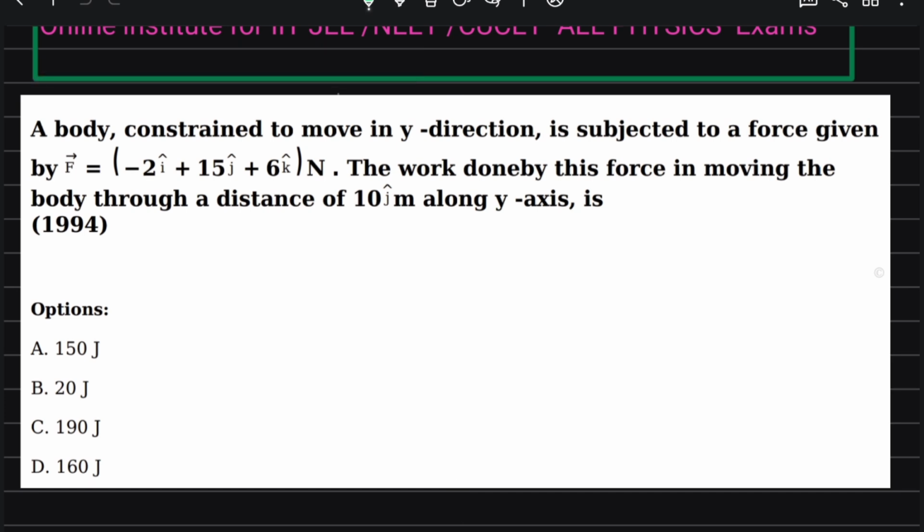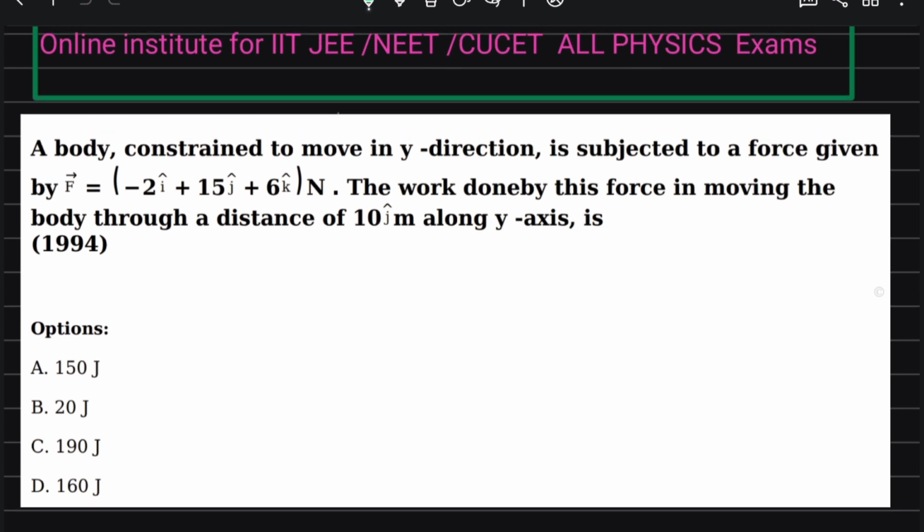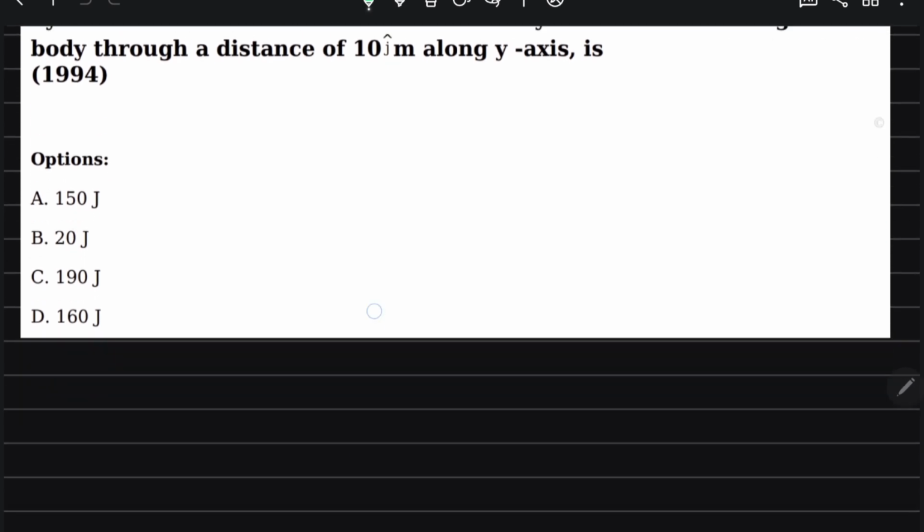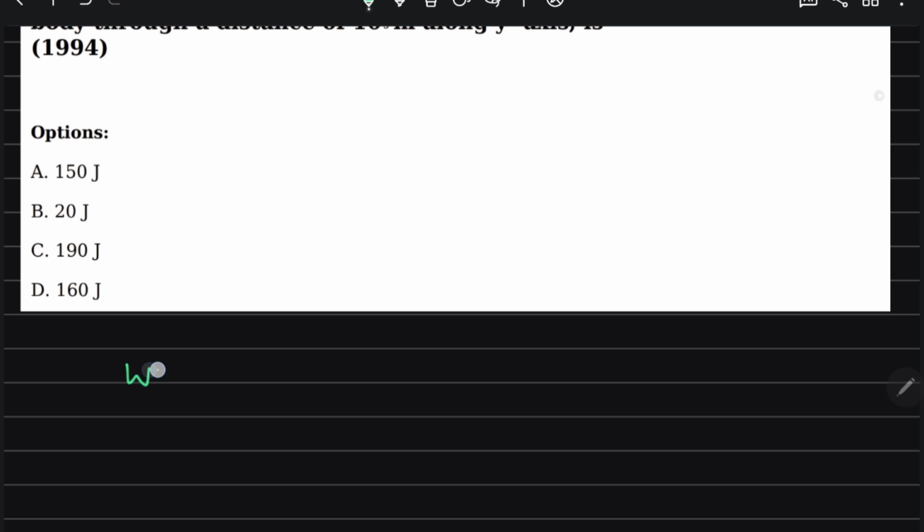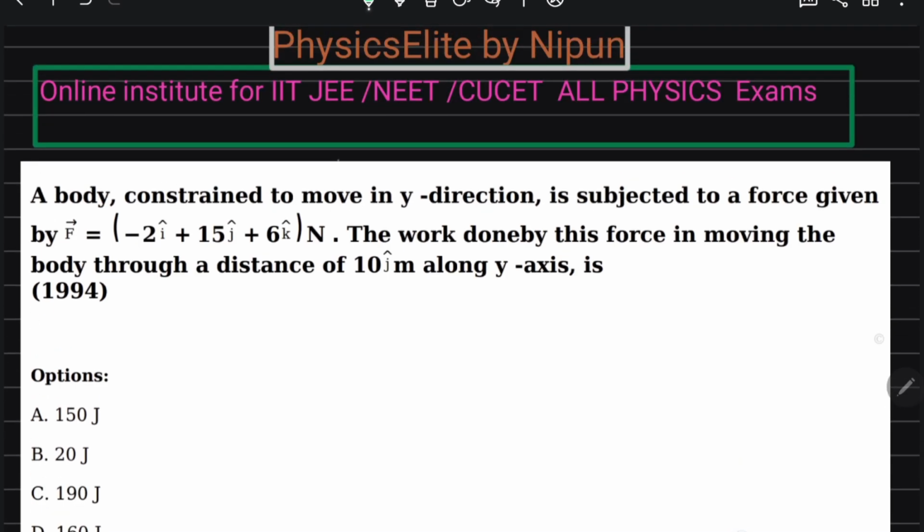So this question is from 1994. A body constrained to move in the y direction is subjected to a force given by this. The work done by this force in moving the body through a distance of 10 j cap along the y direction. So work done is equal to force into displacement, if force is constant.